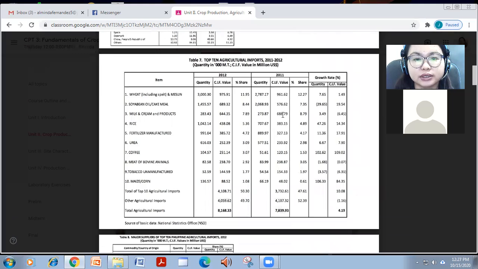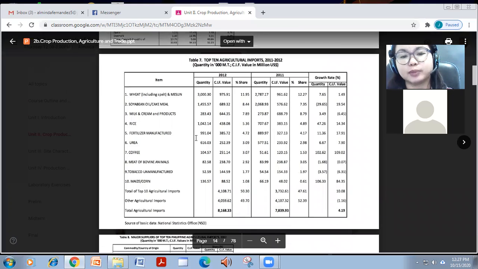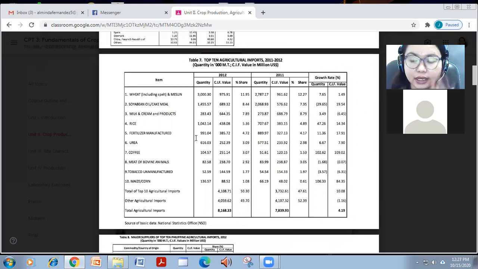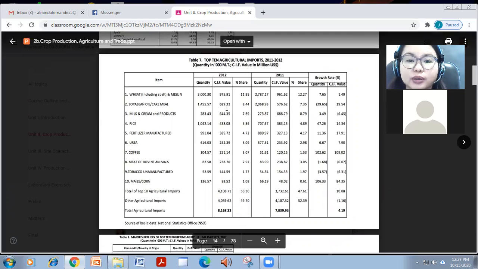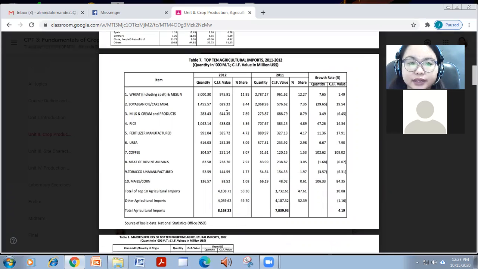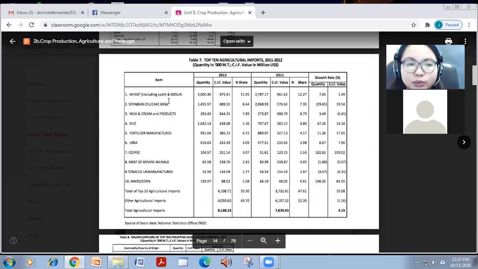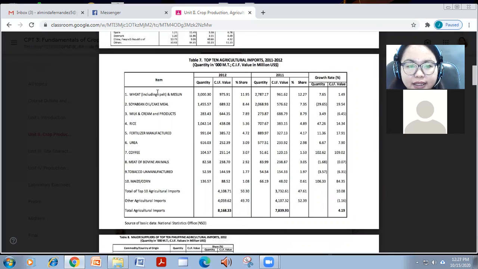So these are also, aside from we export or send off a lot of products into other countries, we also import or buy products from other countries. No, and number one is wheat and meslin. This is the one that we use for baking, especially for bread.